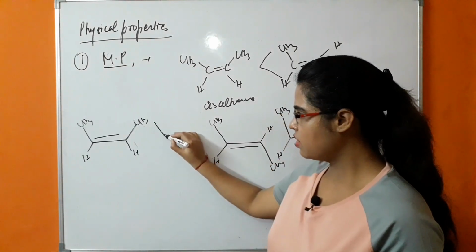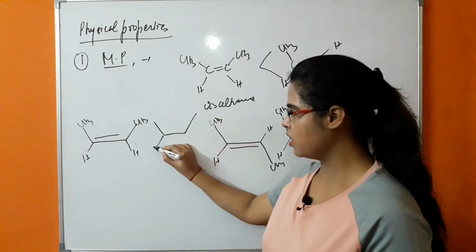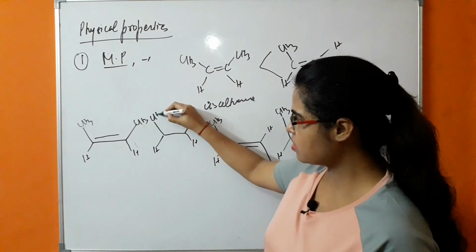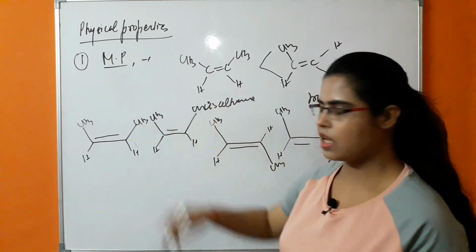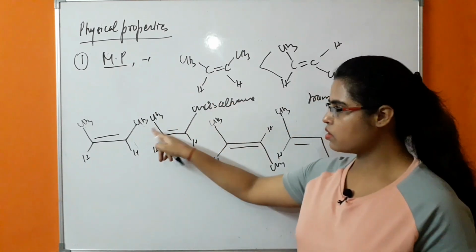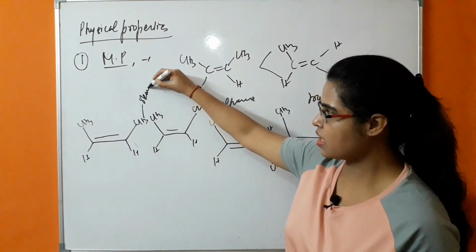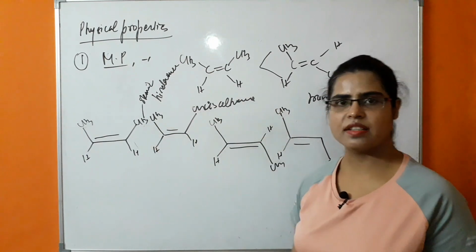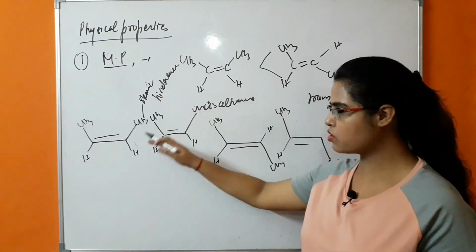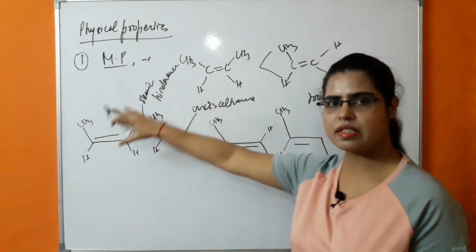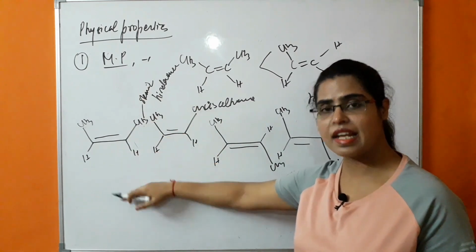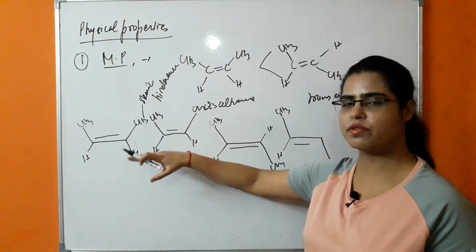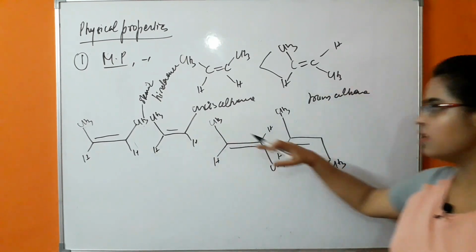If an adjacent alkene is present in the crystal lattice, then you can see in this case both the methyls are in the same direction. Because of that, steric hindrance will be created, that is, repulsion between these alkyl groups will be created. Because of that, the packing of this cis alkene is less efficient in this case. Because of that, the melting point of cis alkene is less than trans alkene.